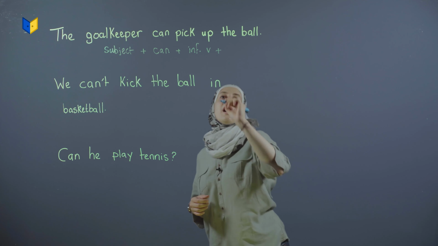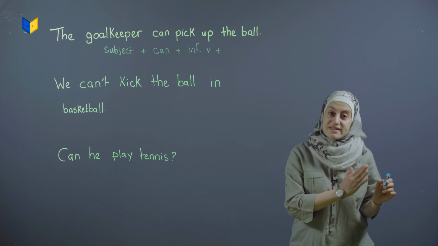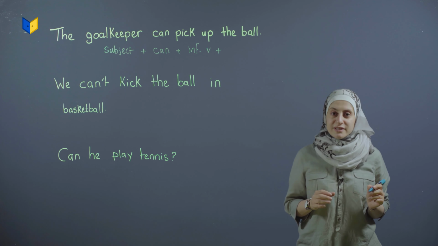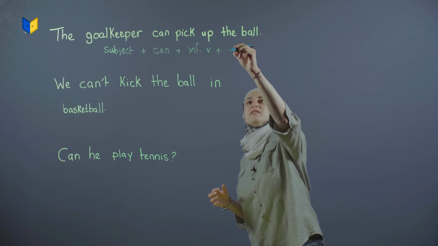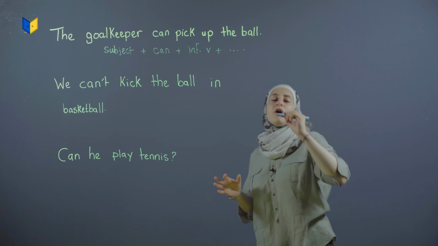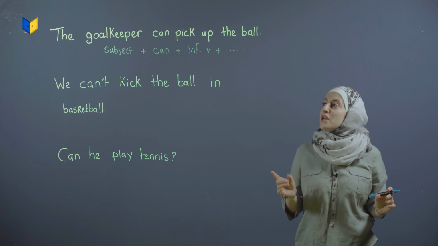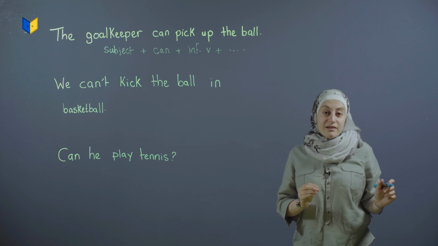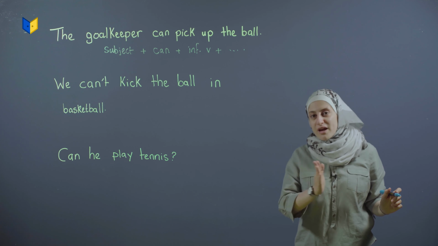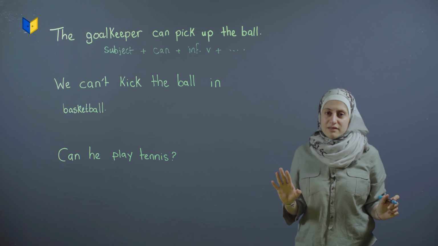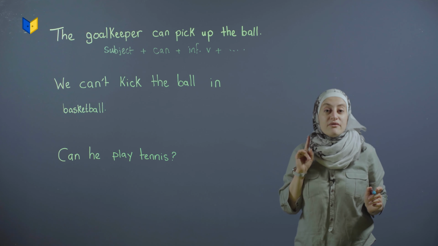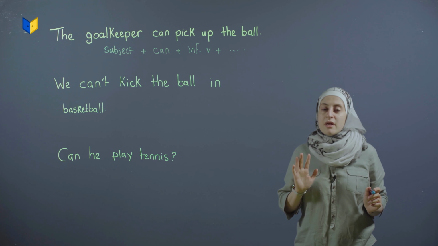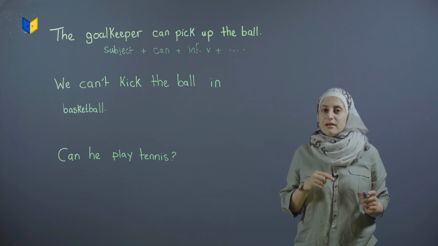And then what do we have after? The rest of the sentence or the complement. بقية الجملة. As we can see here. And then we put a full stop to mark the end of the sentence. So, subject, can, infinitive form of the verb, and the rest of the sentence. Very easy. كتير سهل إذا بتتذكروا هاي القاعدة البسيطة. This is for the affirmative. إشي positive. هلا لو بدنا نحكي عن negative.